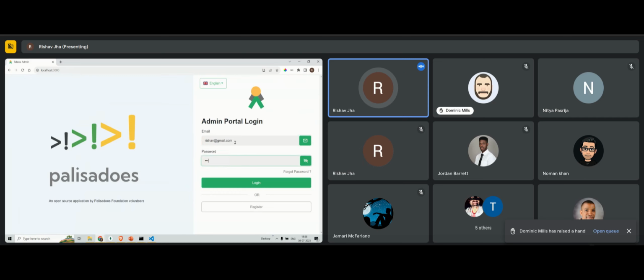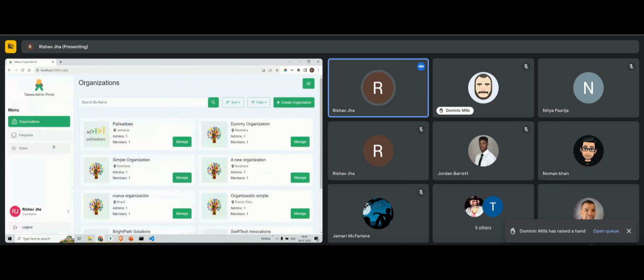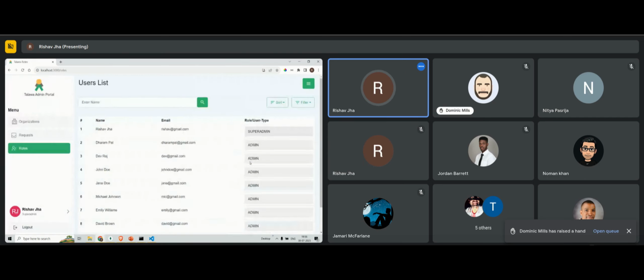Over here I can change the role of the user, but I cannot allot him or her to an organization. I was saying, like here is the user list. Can you remove a person from this organization?